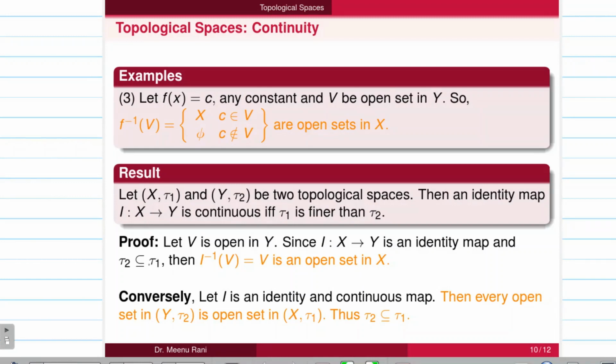Now τ2 is contained in τ1, so V is open in Y, that is, a member of τ2, will be a member of τ1 also, so that it is open in X also. For the converse part, let I be an identity map which is continuous, then every open set in Y is an open set in X, so τ2 is contained in τ1.